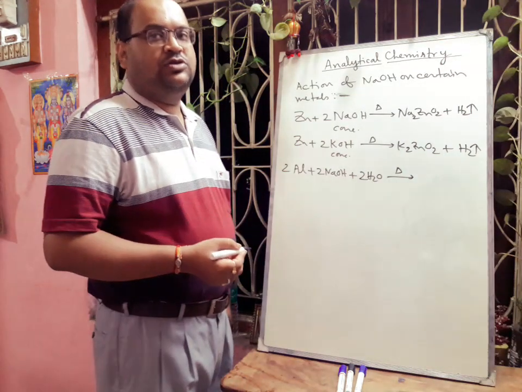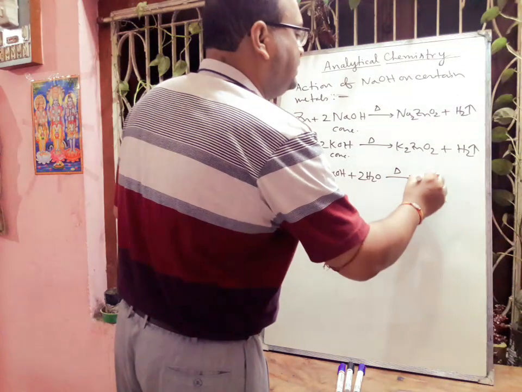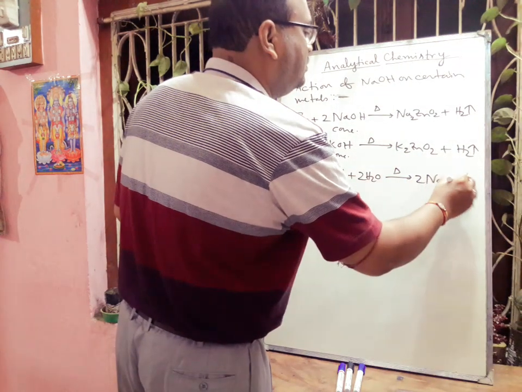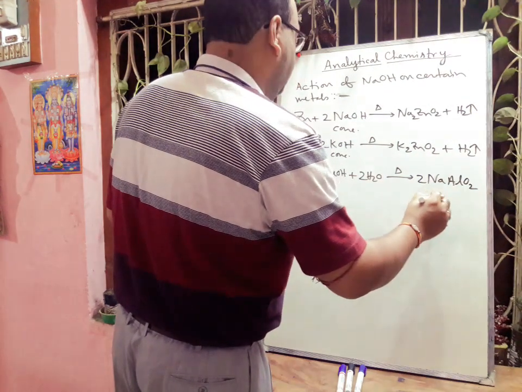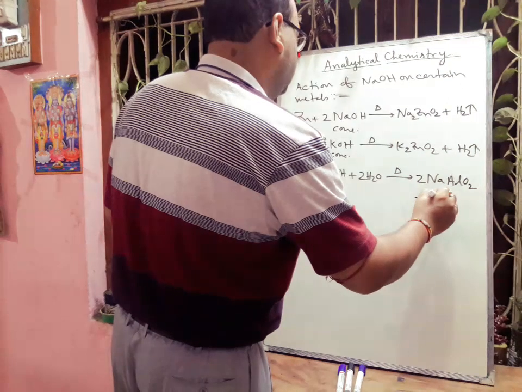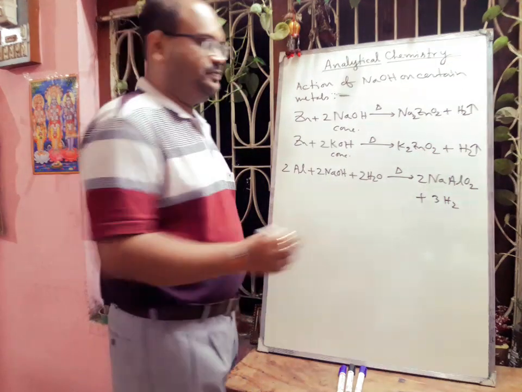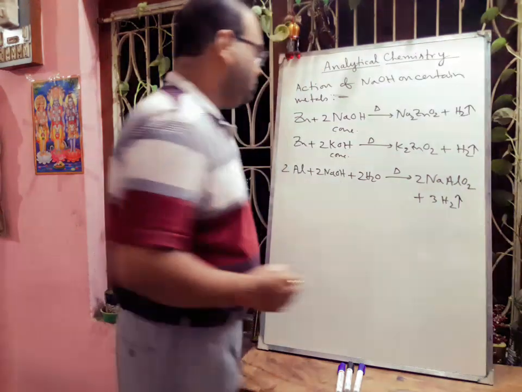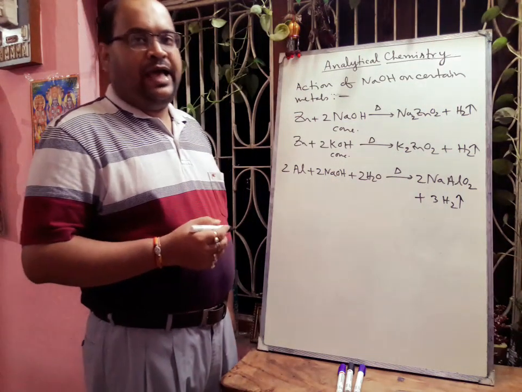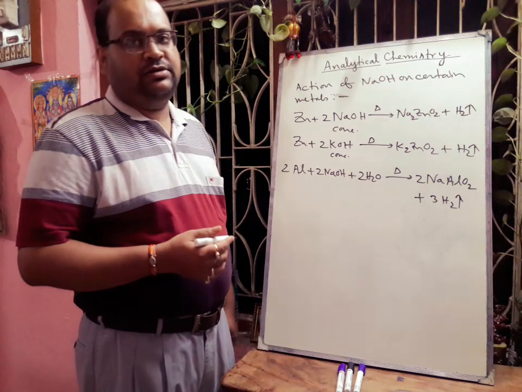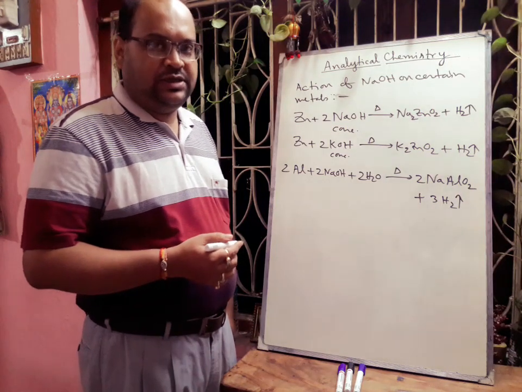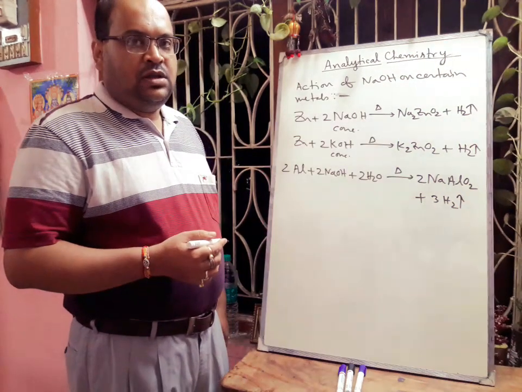It will form sodium aluminate, 2NaAlO2, plus there will be formation of 3H2 gas. So, this is the reaction of aluminium with concentrated sodium hydroxide solution.